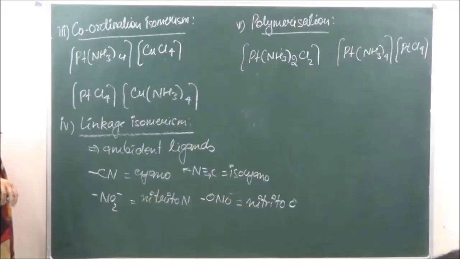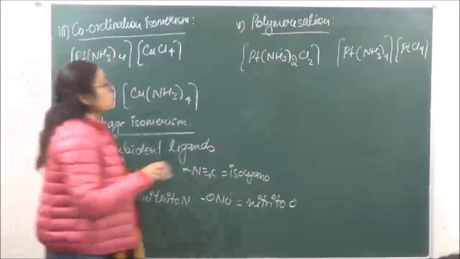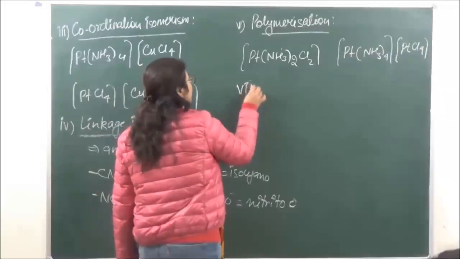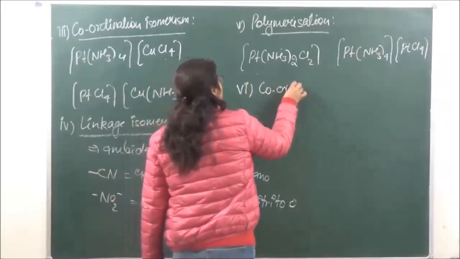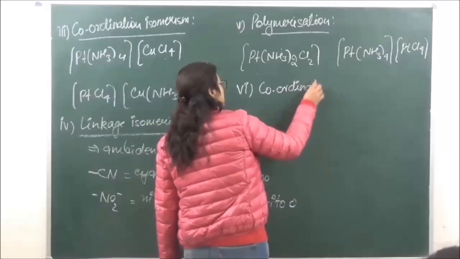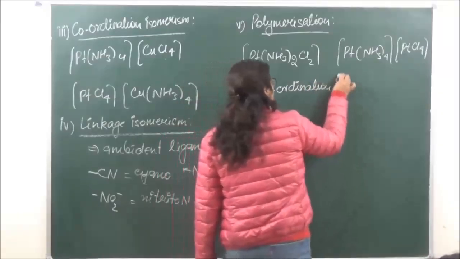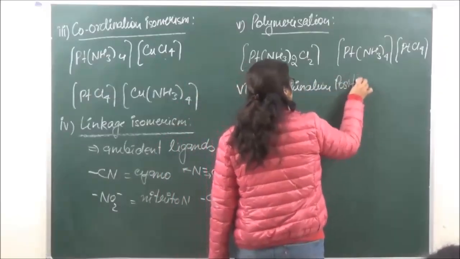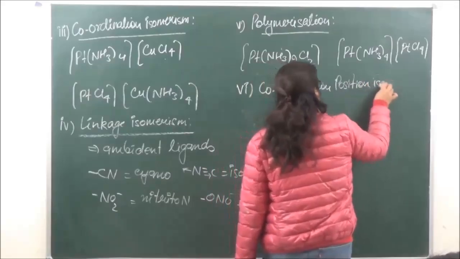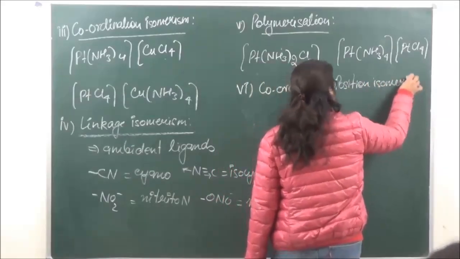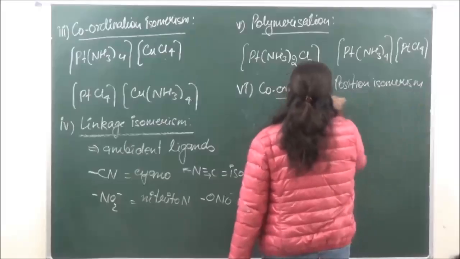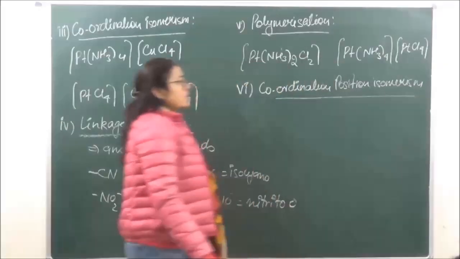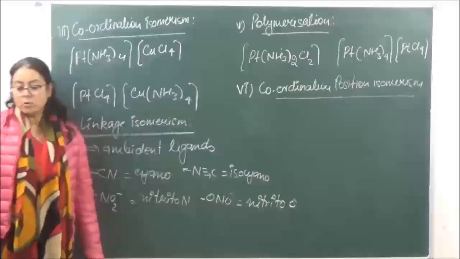Okay? Then the last type which we are going to do over here is known as coordination position isomerism.